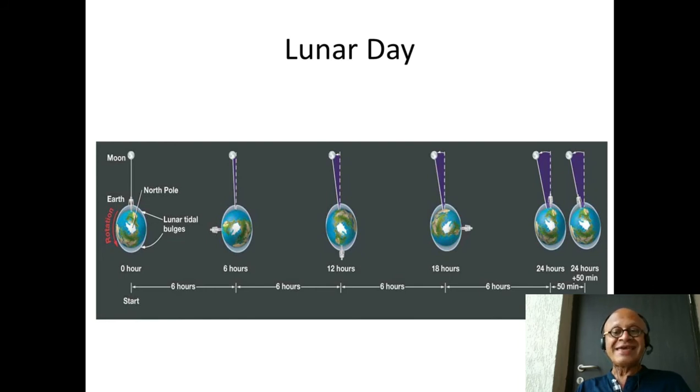So the lunar day is the time that you have the moon overhead. Between the two overhead moons, it's going to be 24 hours and 50 minutes, right? Noon to noon is sun overhead, that's 24 hours, whereas overhead moon to overhead moon is going to be 24 hours and 50 minutes. That's our lunar day, okay? That's all you have to remember.